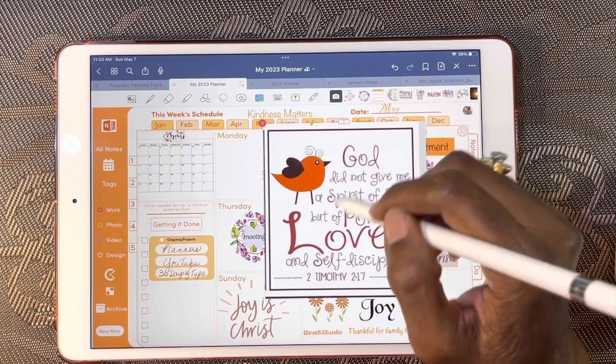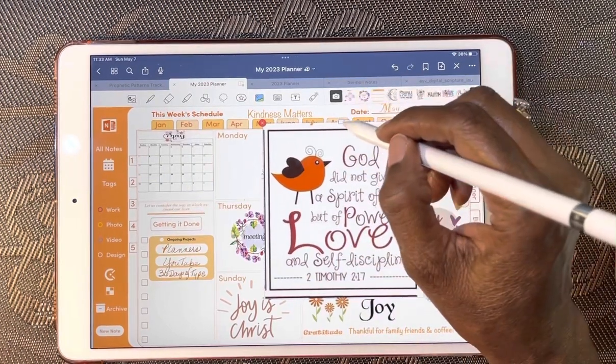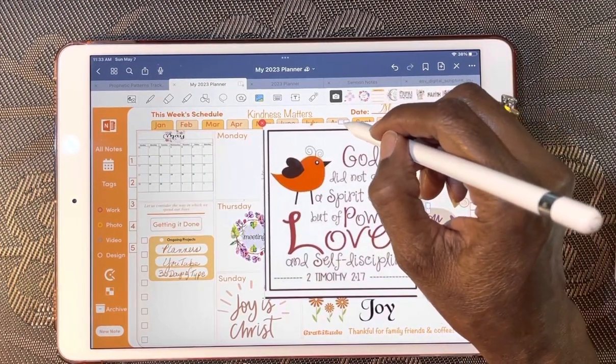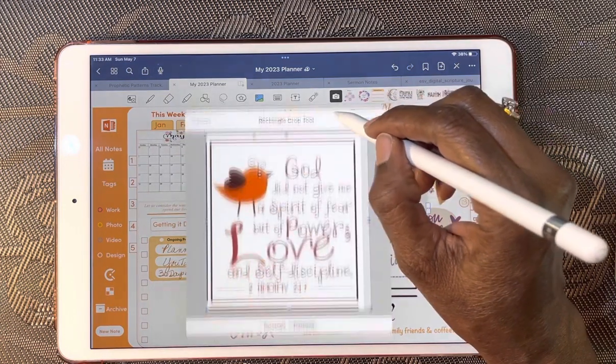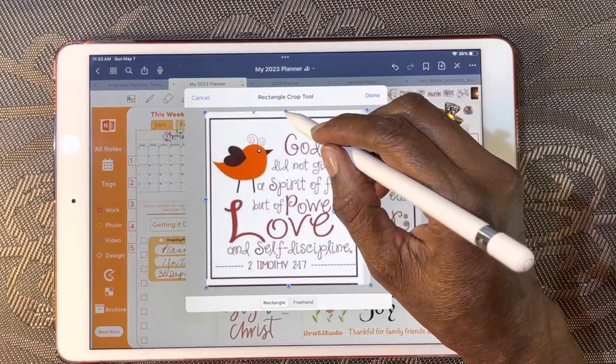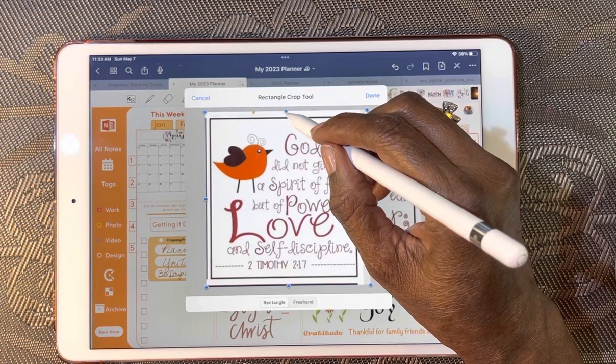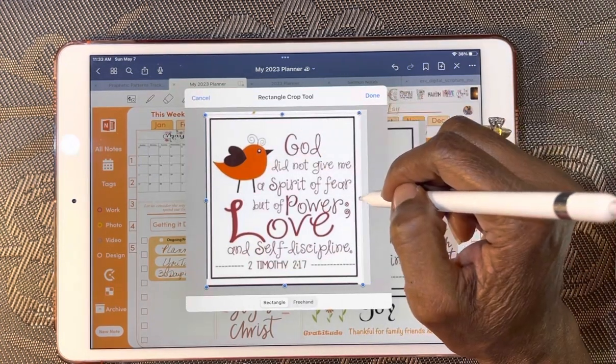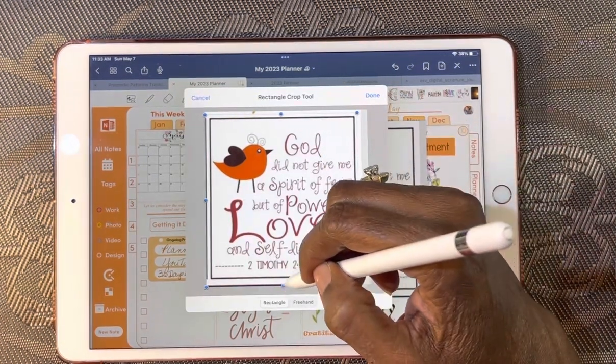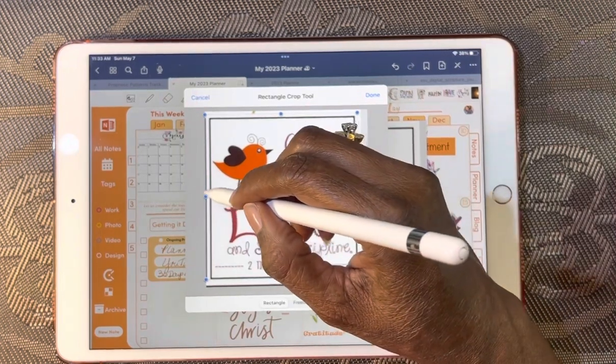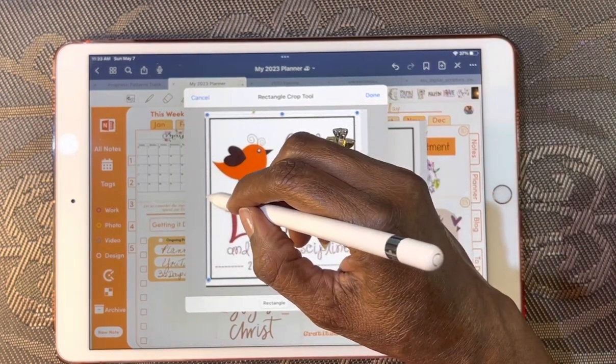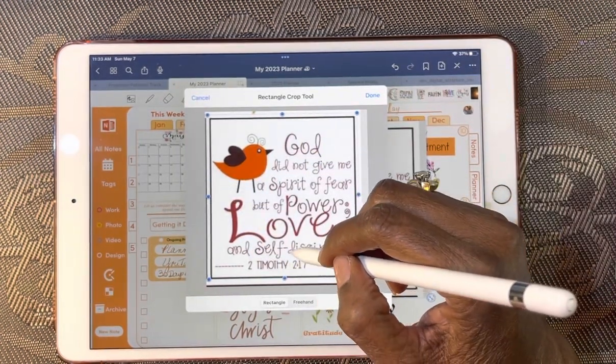Now I did get some of the extra lines, so I do want to crop it down a little bit. I'm going to crop, come down here, come over here, come up here, come over this side.